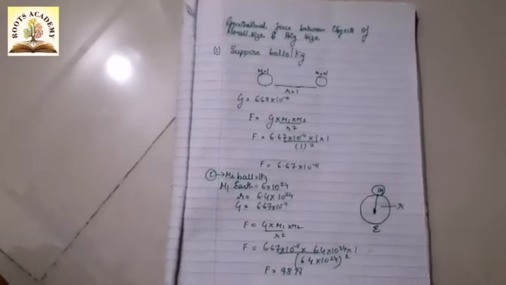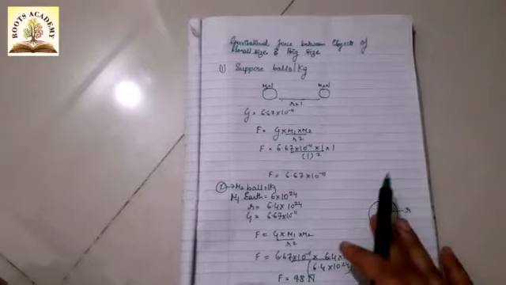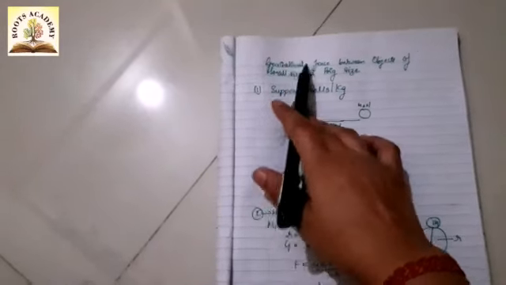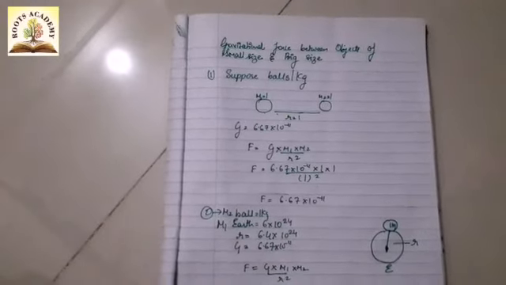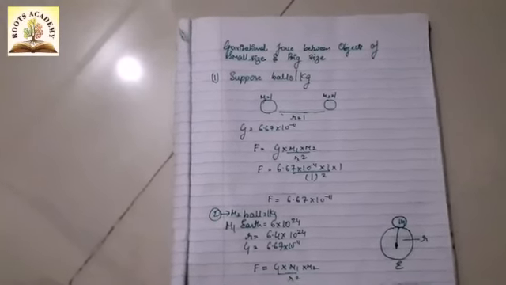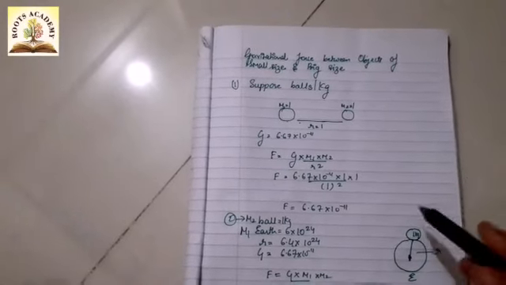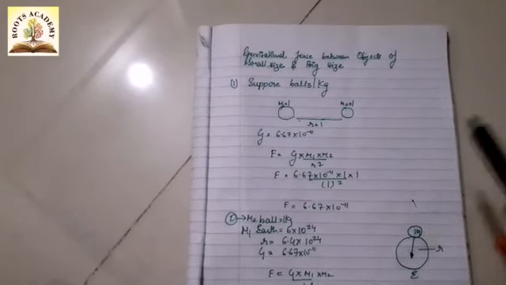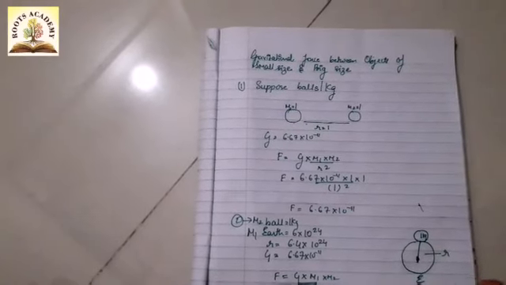So we are done with the concept of the universal gravitational constant. Now another concept is the gravitational force between objects of small size and big size. As we know, every object attracts every other object. Every object in this universe attracts other objects, and there is a force of attraction between any two objects.